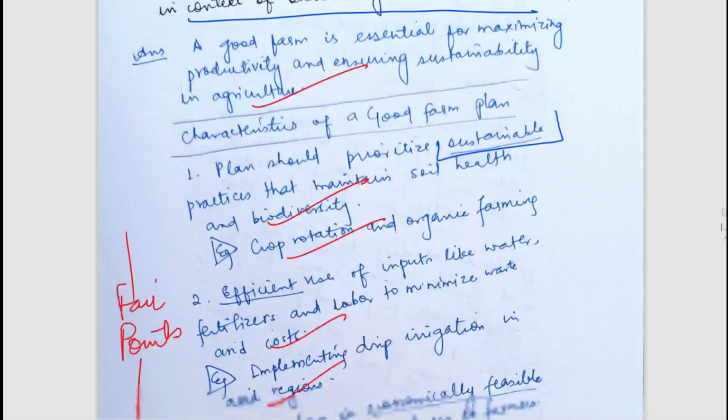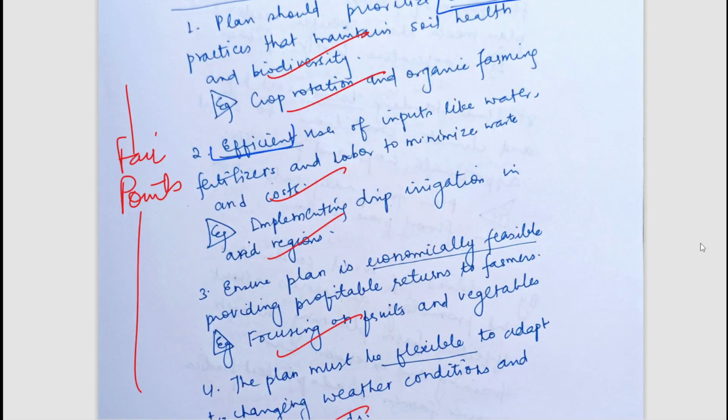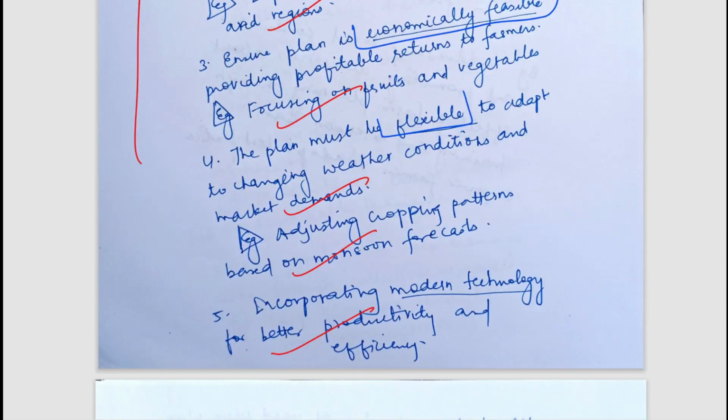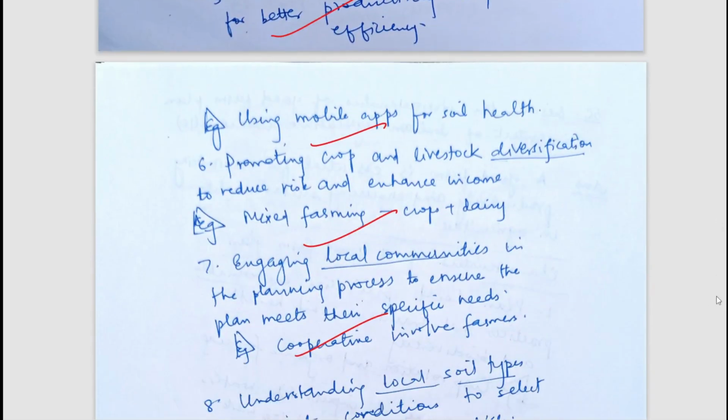So we should prioritize sustainable agriculture. It should be efficient, resource efficiency should be good, it could be economically feasible, it should be flexible. So when it is in points, you can simply pause and read it. There should be incorporation of modern technologies in this good farm plan.